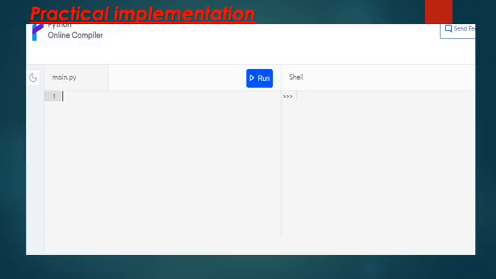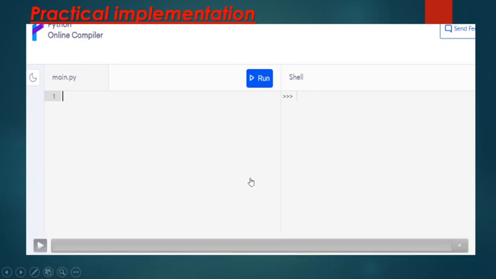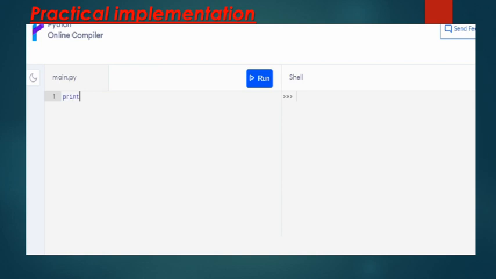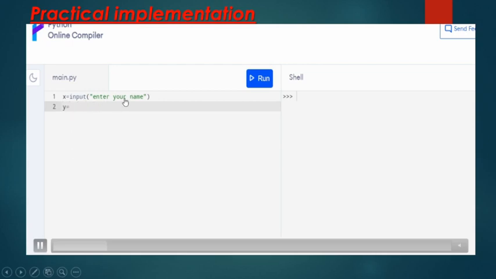So let's see how it is used here in Python. How can we run that code? We'll try to execute some code here. We'll see practically how we can implement the input method and use the print method. Here we have written one statement: x equals input, "Enter your name".